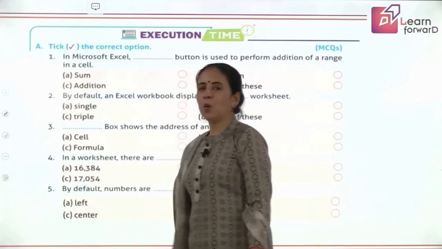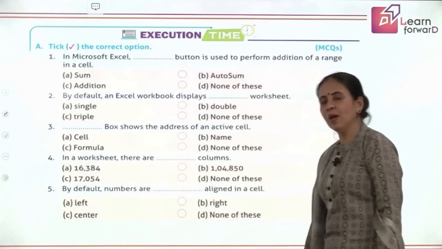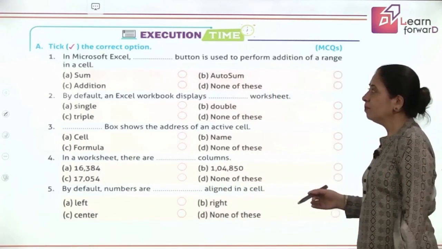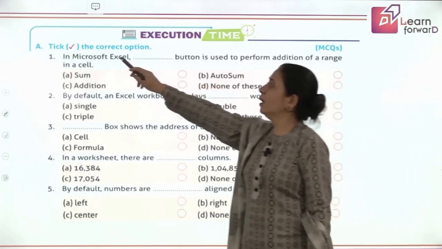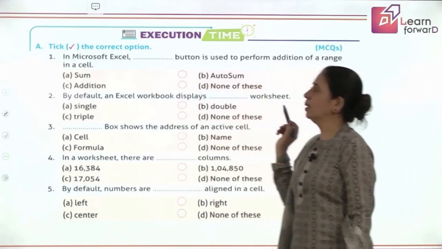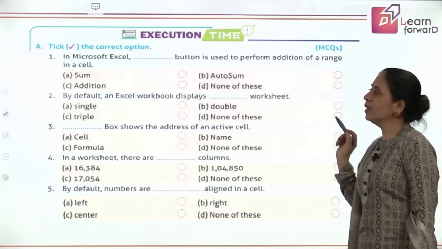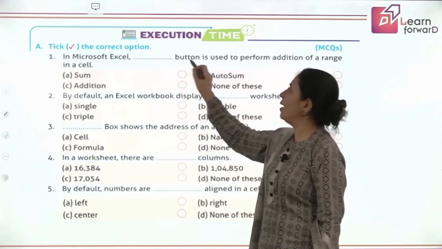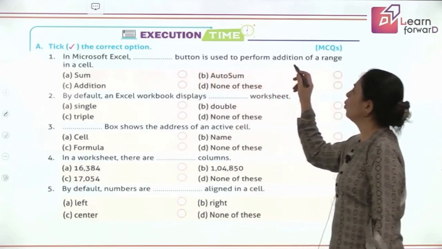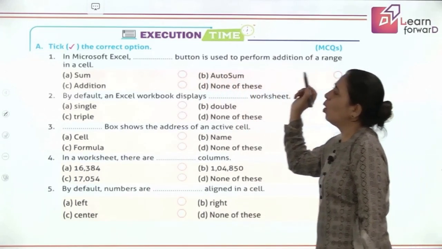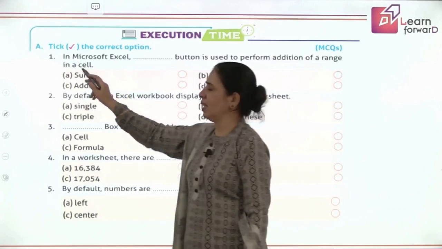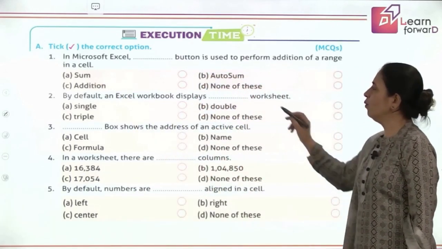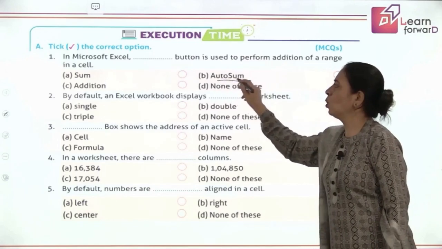This is the secondary name, the extension of your file which is stored in the Excel worksheet. Right? Now is the time for revising what you have done. So let's quickly do this exercise. Just tick the correct answer. We start. First is, in Microsoft Excel, dash button is used to perform addition of the range of the cells. So when you want to do the addition of the range of cells, we click on AutoSum.